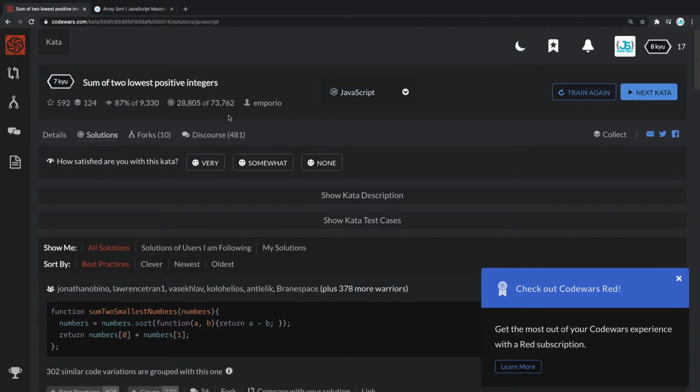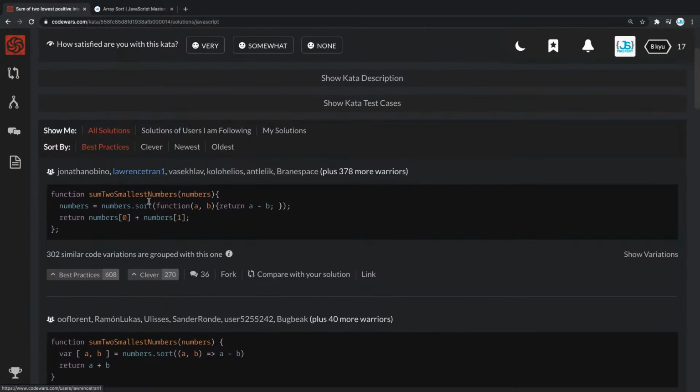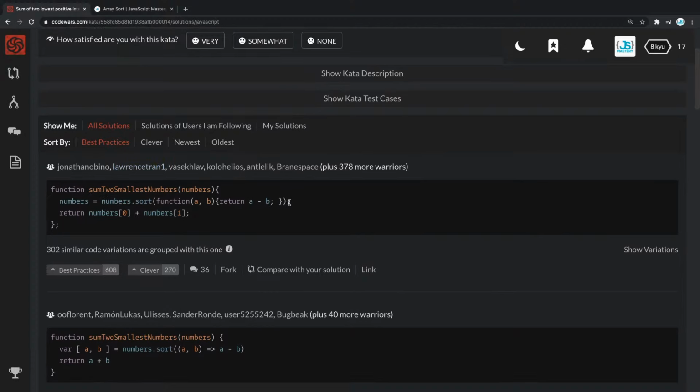Awesome. With that said, let's keep moving forwards. So check out Codewars thread. I guess that's a subscription. We don't want to get that for now. And then we can keep moving forwards. So sum of two lowest positive integers. Isn't this what we did right now? Yeah, there we go. These are all the solutions. So what they did is basically the same thing.